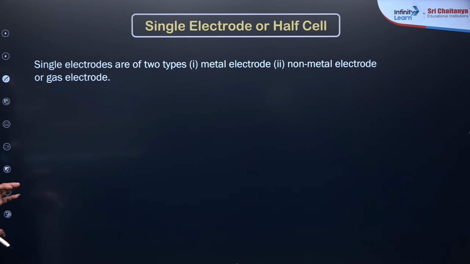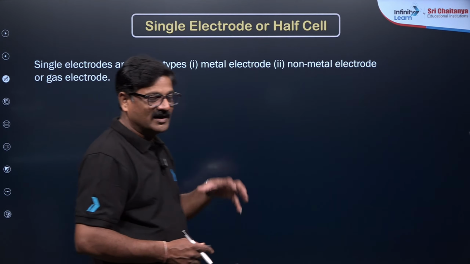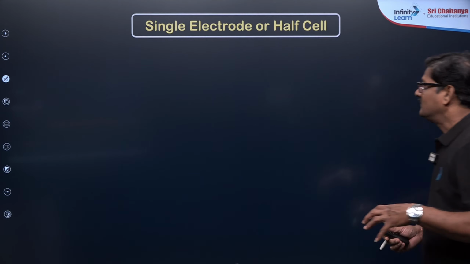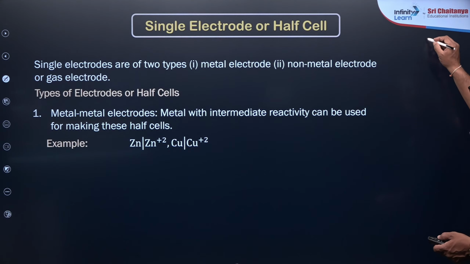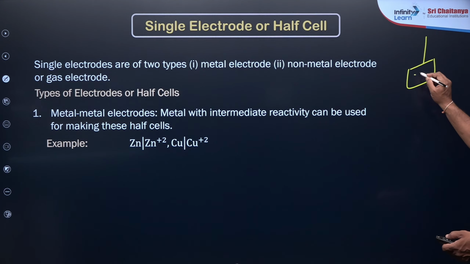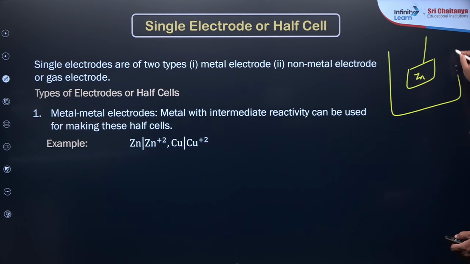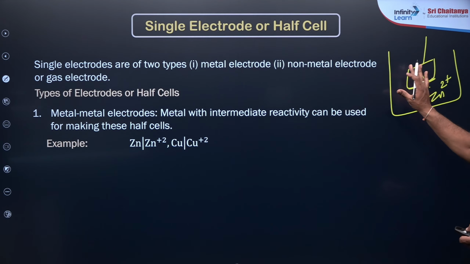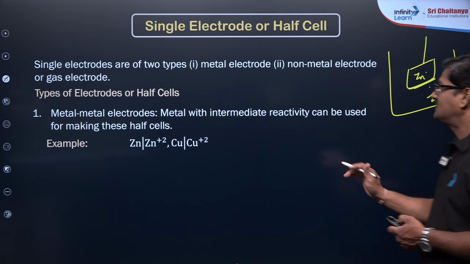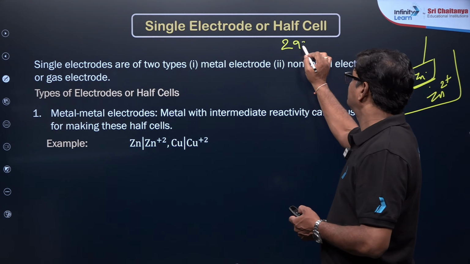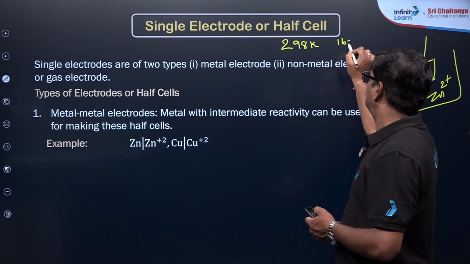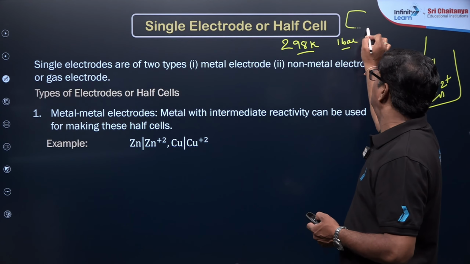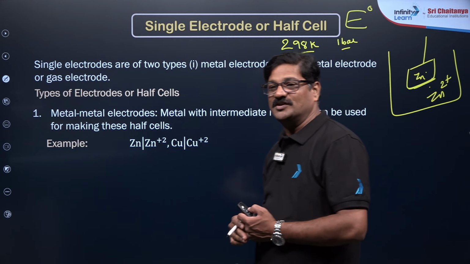And moving ahead, single electrode potential. Exactly, this is very, very, very important. You can see whenever zinc is immersed in zinc sulfate, which contains zinc 2 plus, and there is an interface here, you are going to experience some potential. That is what is called a single electrode potential. If you maintain this at 298 Kelvin and 1 bar pressure, this is what is called standard single electrode potential, E naught you can say.